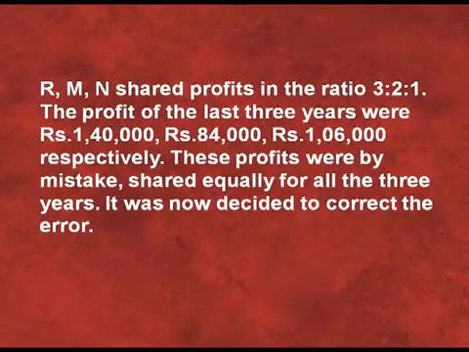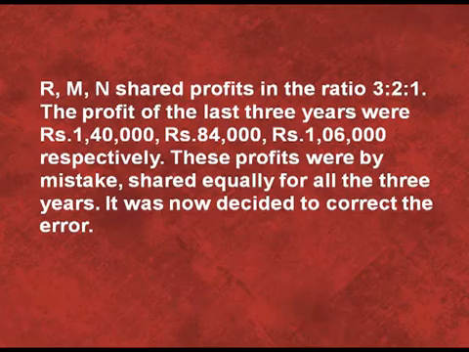R, M and N shared profit in the ratio of 3:1. The profits of the last 3 years were rupees 1,40,000, 84,000 and 1,06,000 respectively. These profits were by mistake shared equally for all the 3 years.